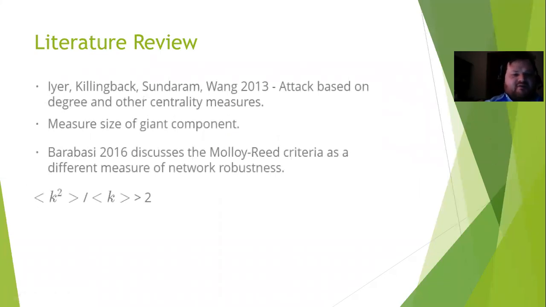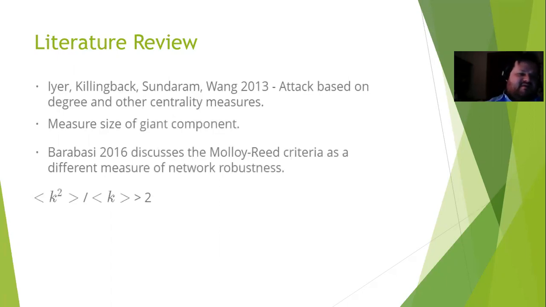We looked at a few resources to find what literature existed for network robustness. Iyer, Kilback, Sandrum, and Wang in 2013 did an analysis that looked at attack based on degree and other centrality measures. The measure of this was based on the giant component. In this case, the Iyer et al. paper is different from some of the Barabasi work that we studied in this class, where the attack was always based on the degree. This expands it to other centrality measures. We try to verify those results and extend them.